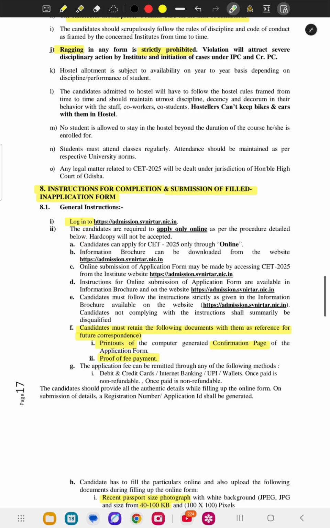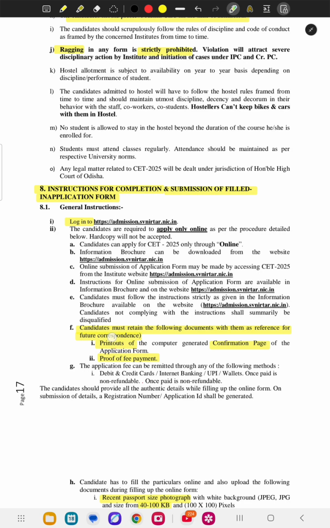And here are some instructions about how to fill the application form. For the main important thing, general instruction, first you have to go to this site and log in, and then you have to apply online as per the procedure detailed below. Hard copy will not be accepted. Candidates can apply for the CET through online only, I told you before.